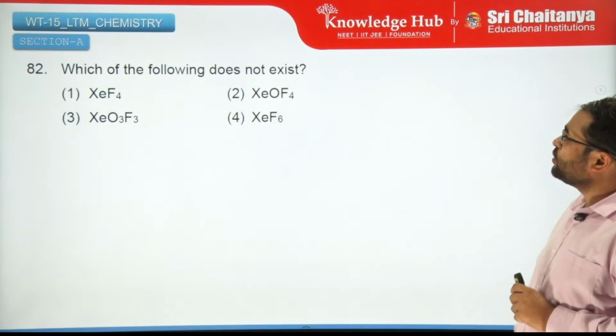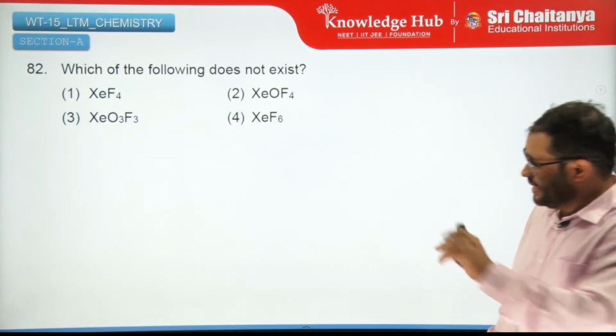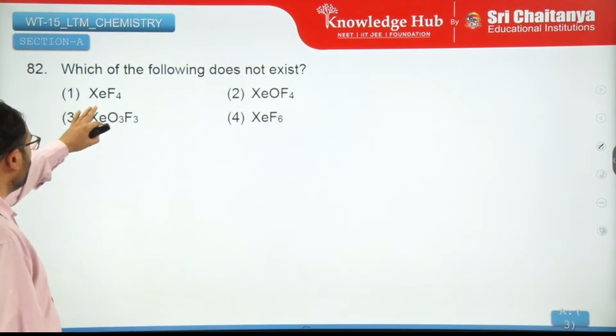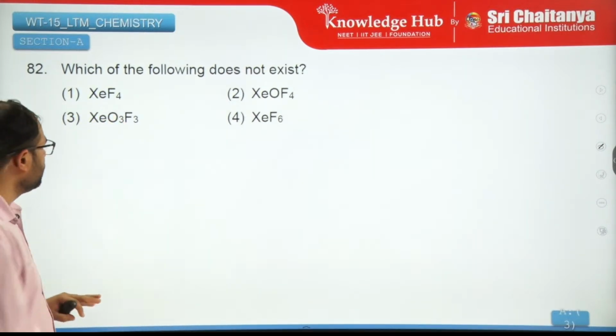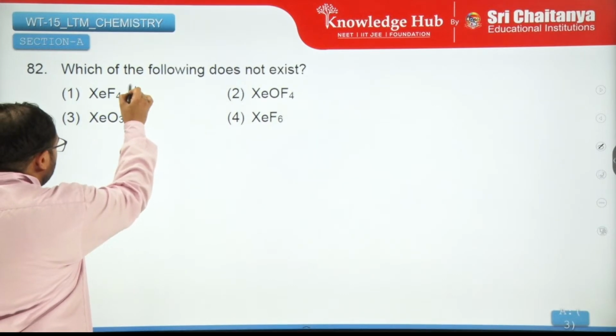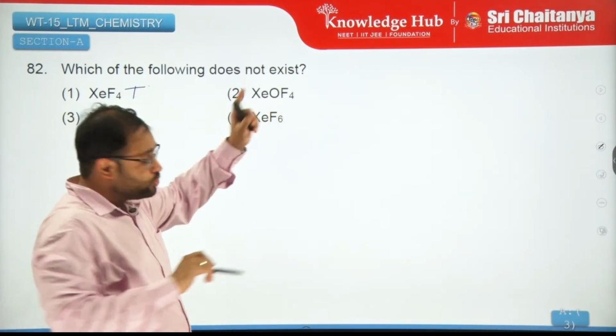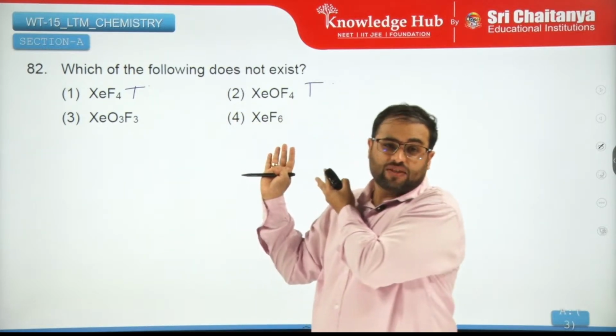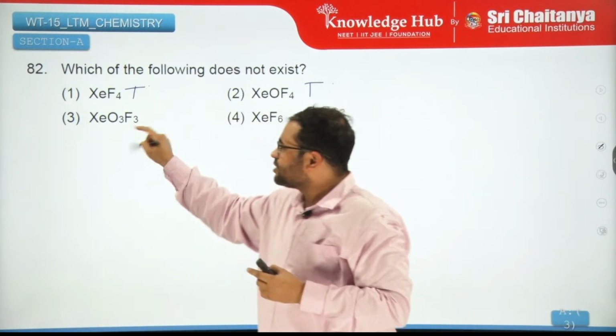Moving on. Which of the following does not exist? To understand this, see, XeF4 does exist, right? We know this. This also exists. This obviously exists, we know that. This does not exist.